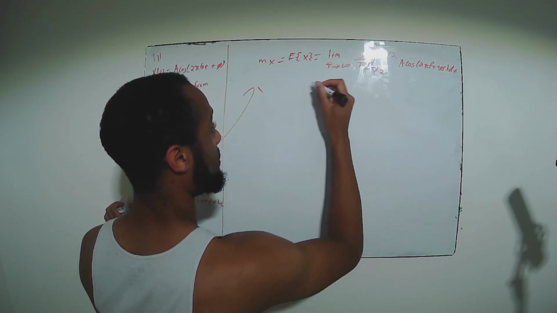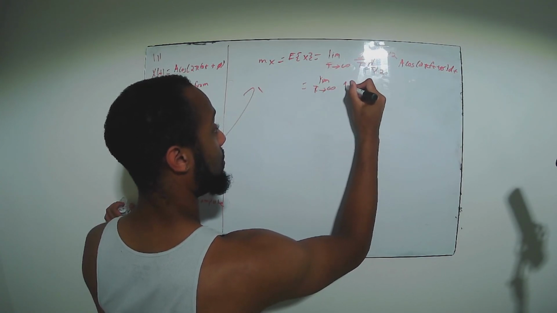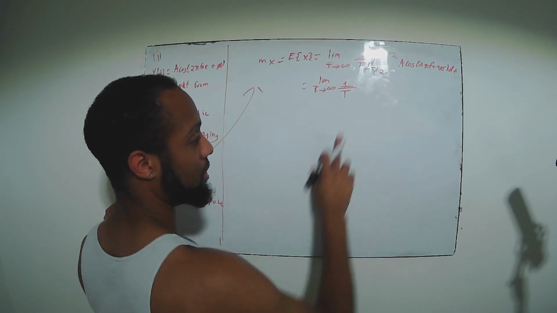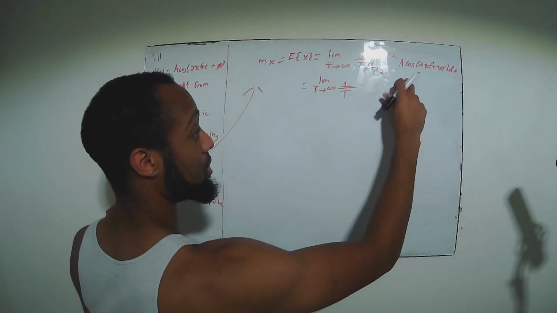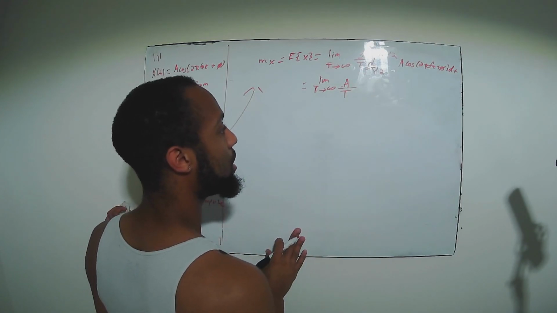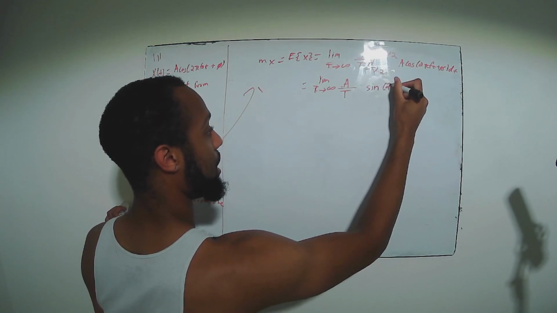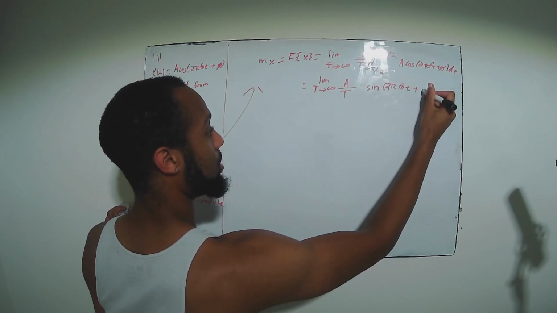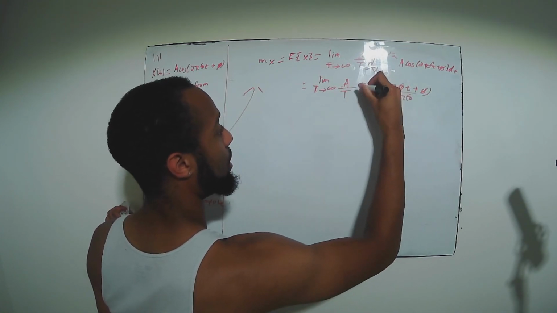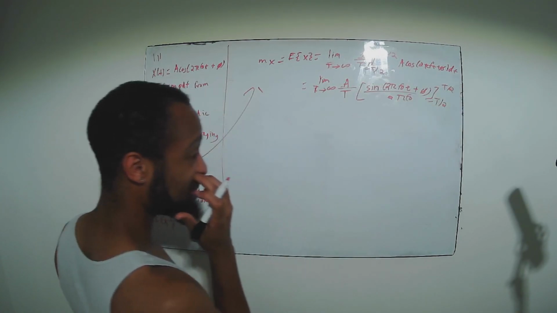All right, so now we're going to compute this. We're going to do the limit as T goes to infinity of 1 over T. I'm going to take the antiderivative, so let's factor this A out here. This is the antiderivative: sine of 2 pi f naught t plus phi, divided by 2 pi f naught, from minus T over 2 to positive T over 2.